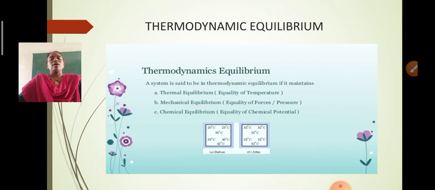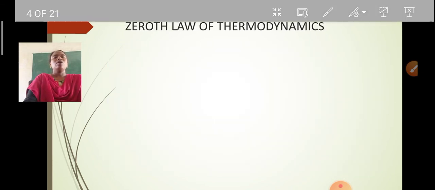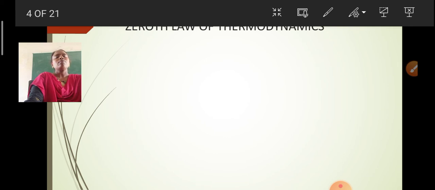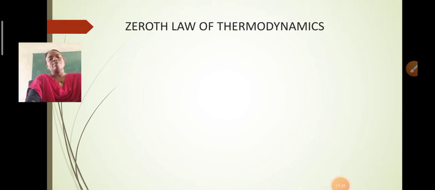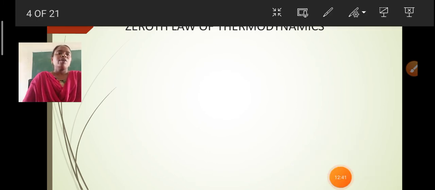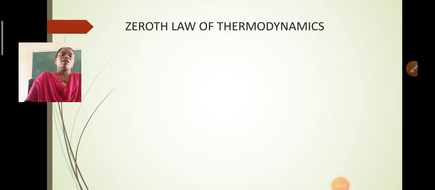Next, let us see the zeroth law of thermodynamics. How can we state the zeroth law? When we come across the zeroth law of thermodynamics, we should consider three systems. We already discussed what a system is. We are just considering three systems, that is A, B and C. Let us see how they are related.